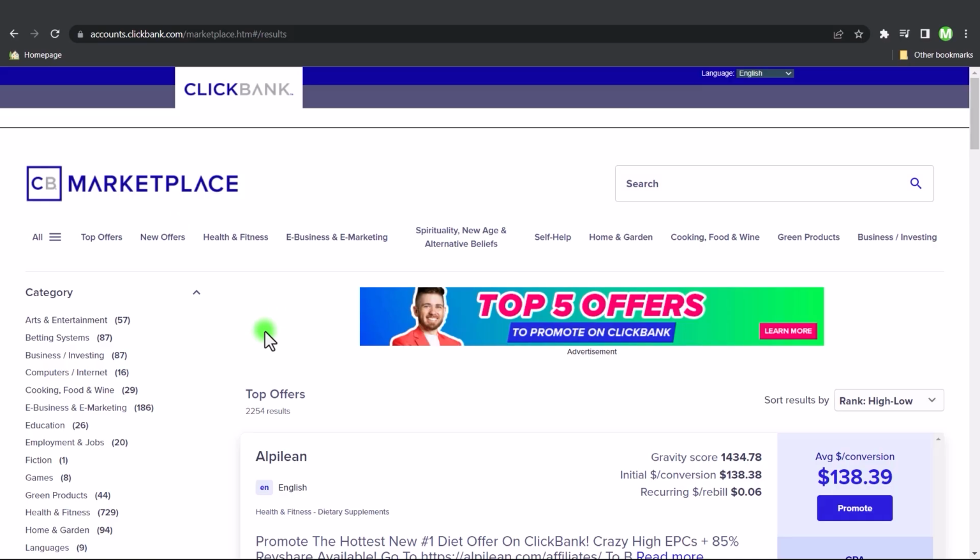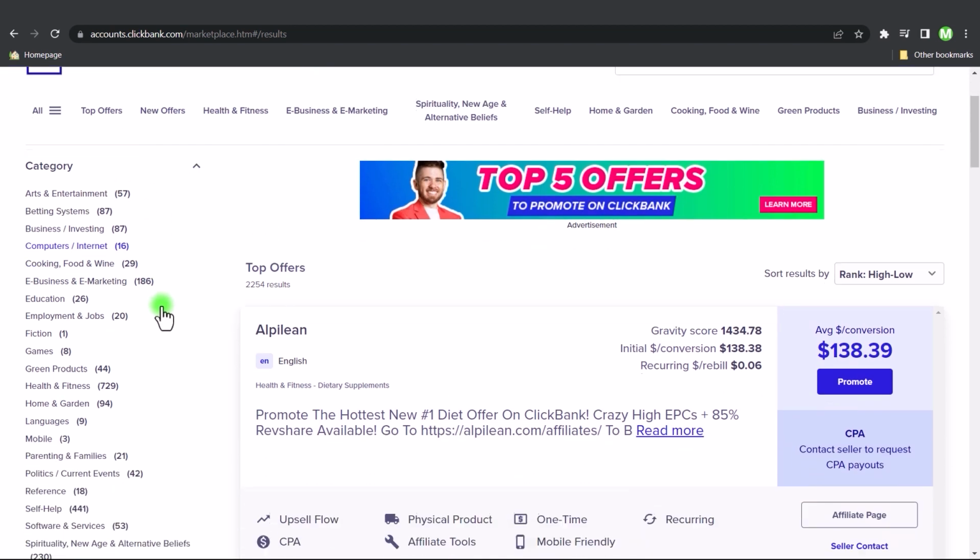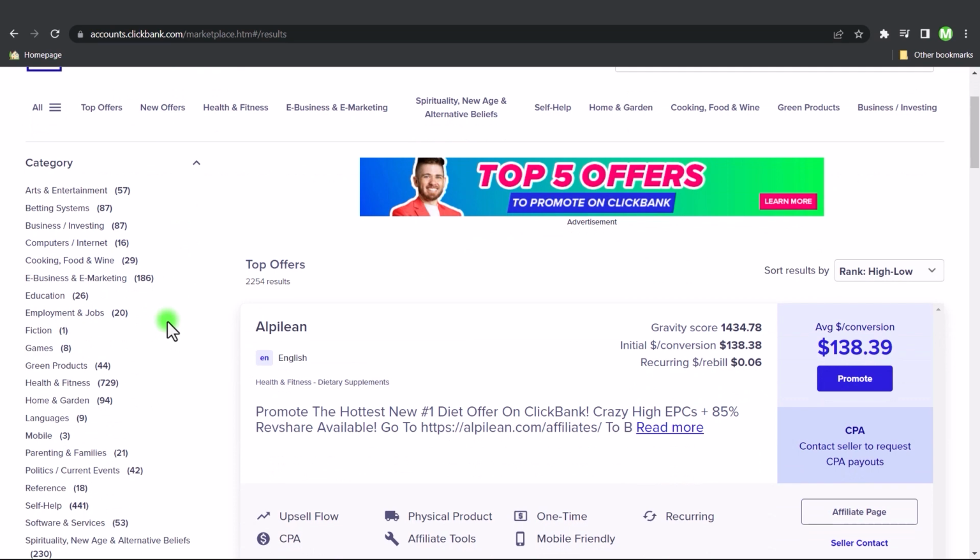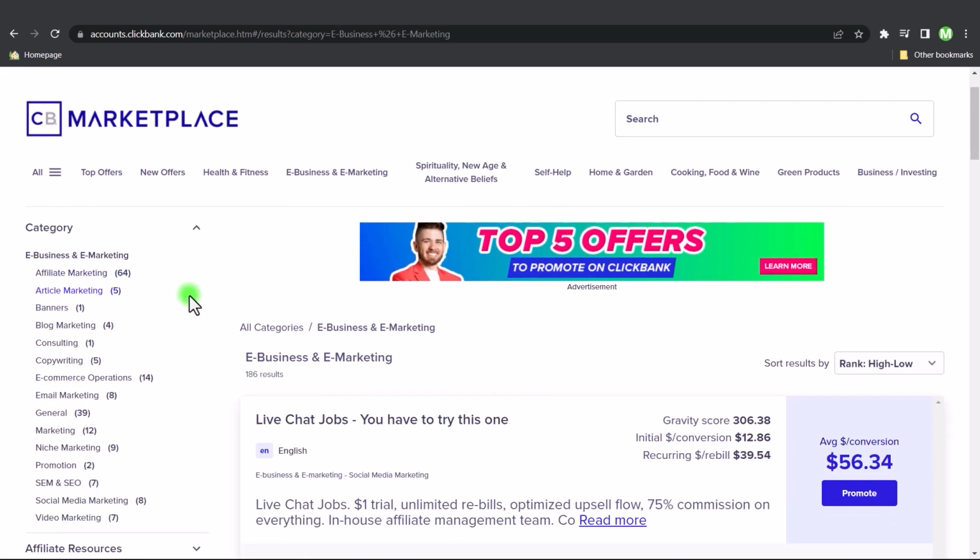And once you log in, this is what your dashboard is going to look like. As you can see, we're here at the marketplace. And if you look over here to the left, you have your categories. And as you can see, you have a couple to choose from. But in this case, I'm just going to choose e-business and e-marketing. And if we look here, we have a total of 186 results.